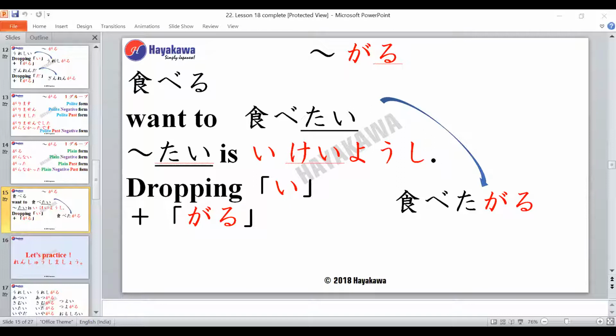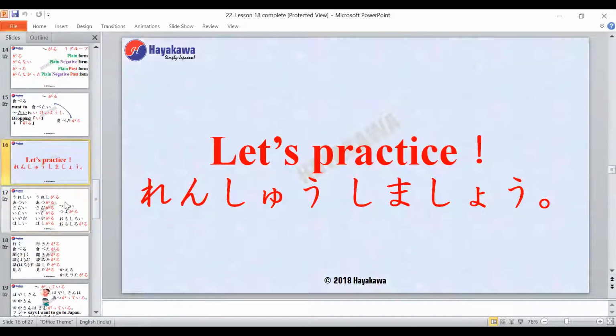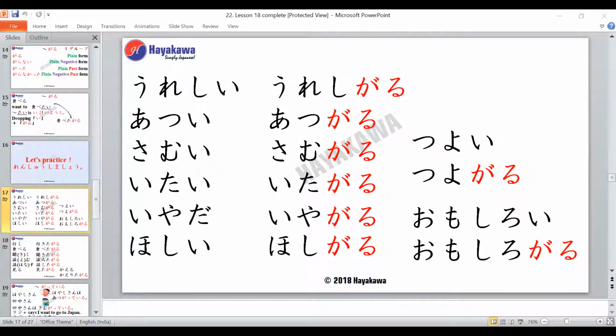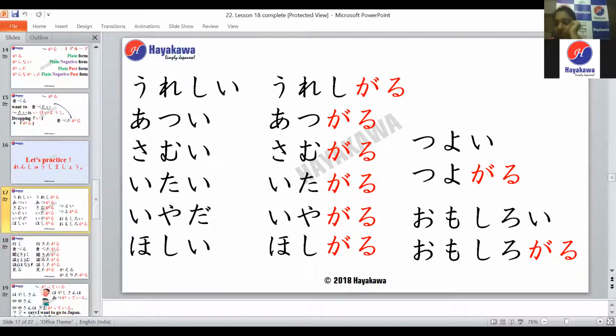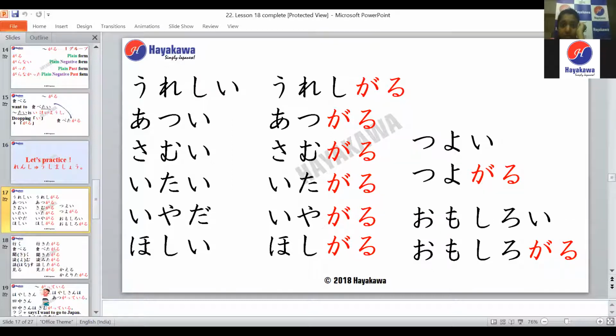Okay. Any doubts? No, sir. Hi. So shall we do a bit of Renshu? Hi. So we have the first adjective on the screen, right? The first adjective is ureshi, which means happy. So using the garu form, how will we create this? Siddharth-san, can you tell me? Ureshi garu. Very good. It becomes ureshi garu.